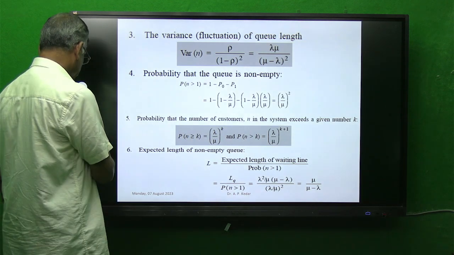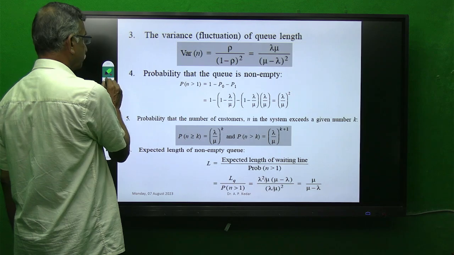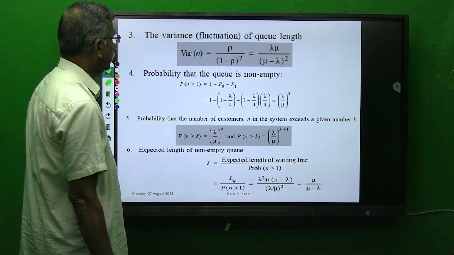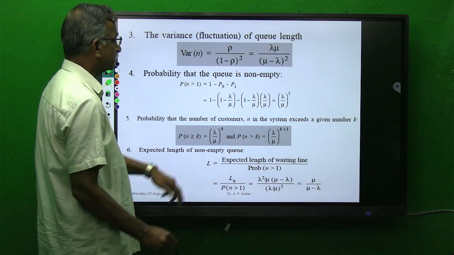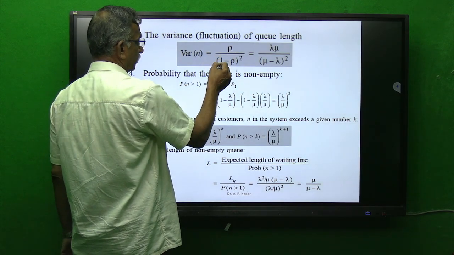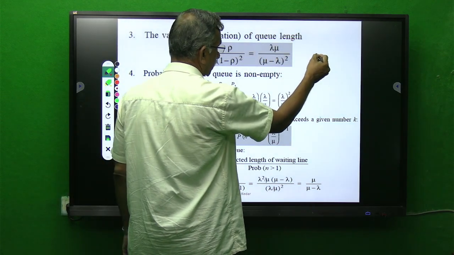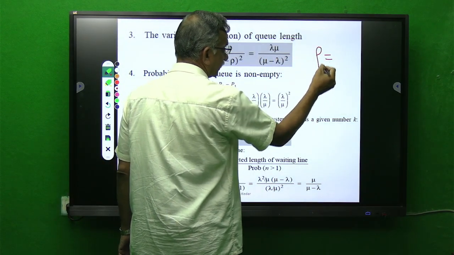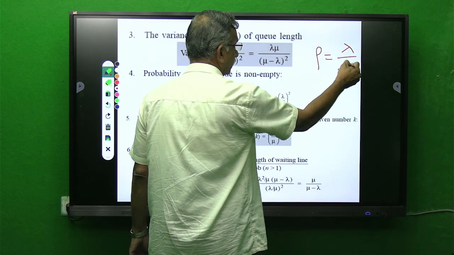This you have to remember, derivation is not included in the course curriculum of this subject. The length of queue variance is given by the relationship rho upon 1 minus rho, and we know that rho is the traffic intensity or utilization factor. We have seen it is lambda by mu.